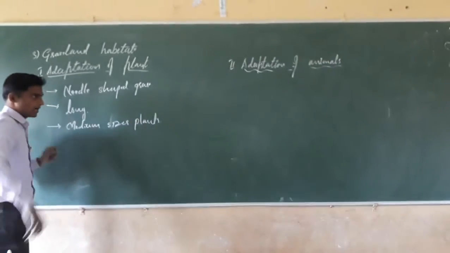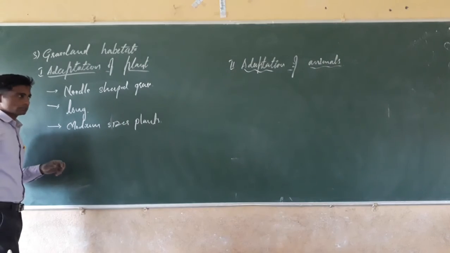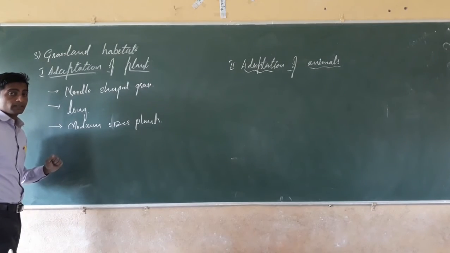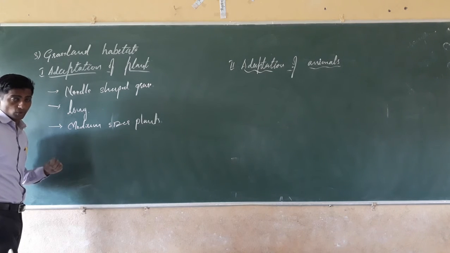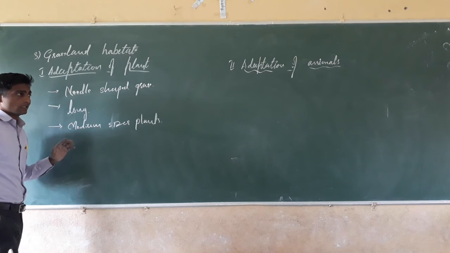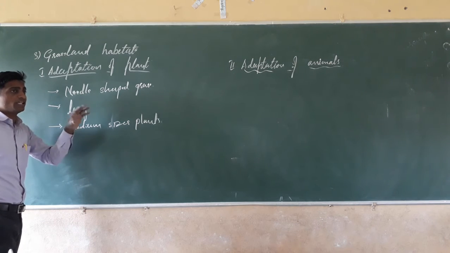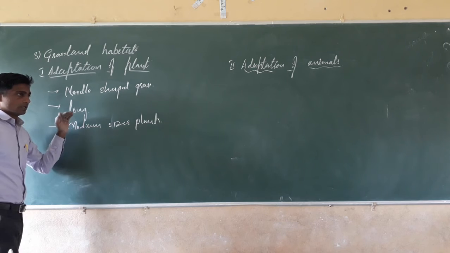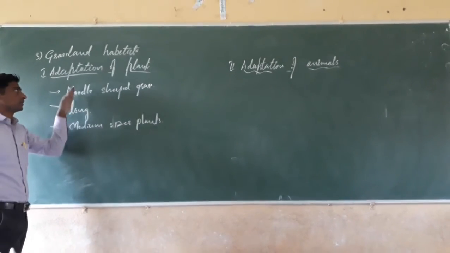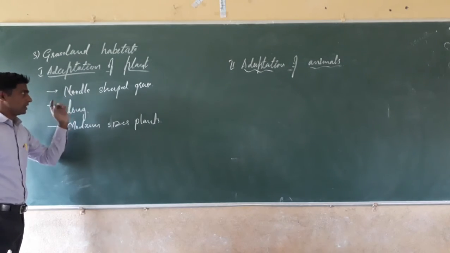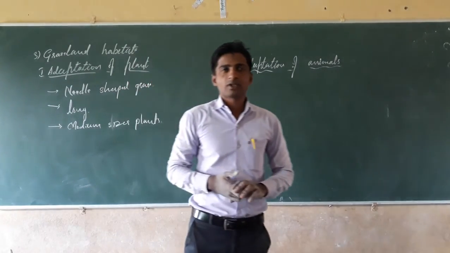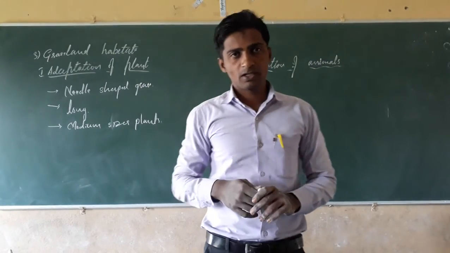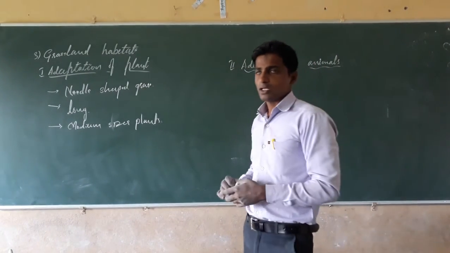Medium size, not so high, not so tall, because the grassland is a habitat for all the wild animals like lion, tiger, deer, and all. That's why the plants and grasses are available there to feed the animals, isn't it? These are the characteristics of the plants. See, needle-shaped grass, long grass, tall grass, and the plants are medium size. Isn't it? In your textbook, he has not given much about the plant habitat.